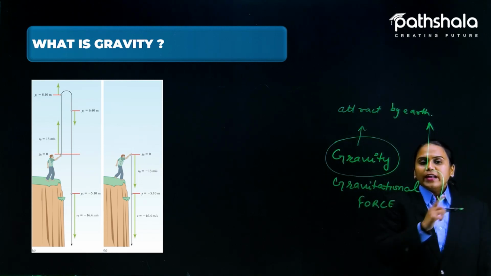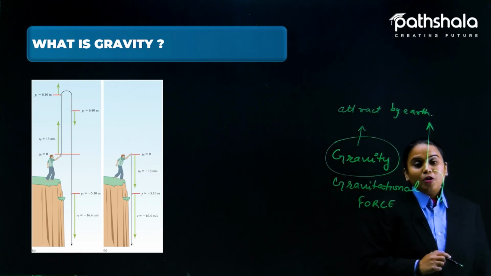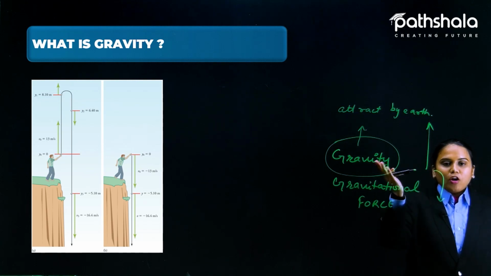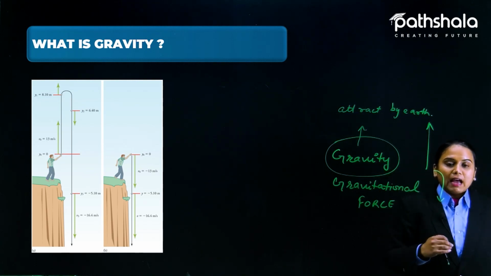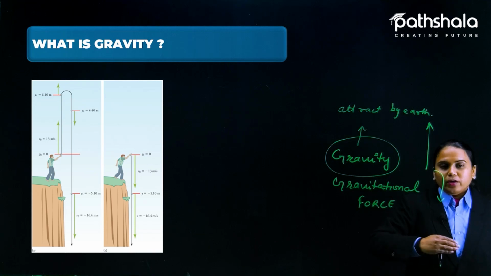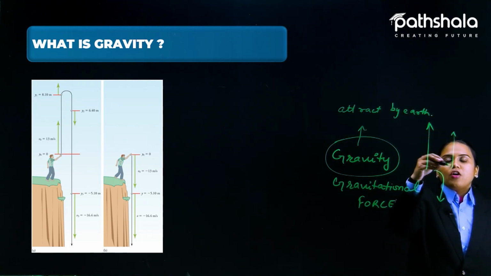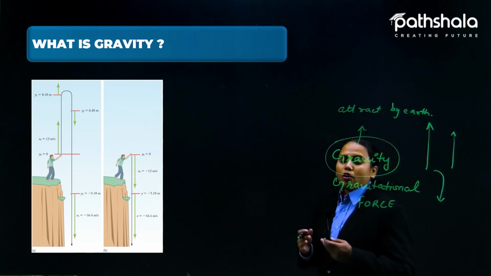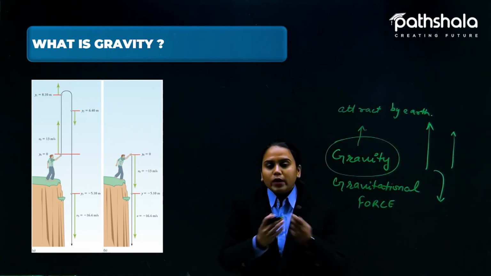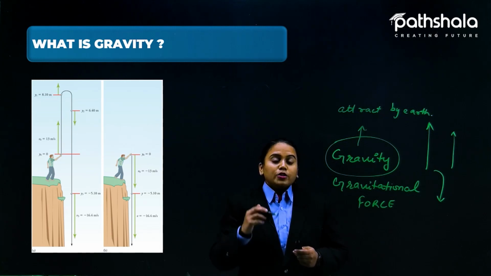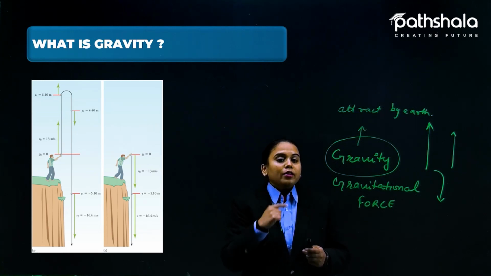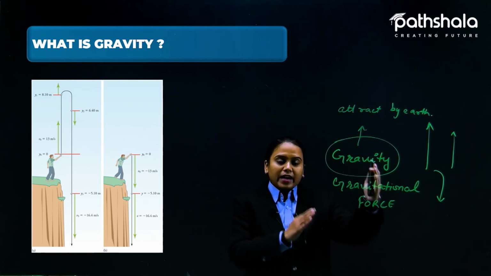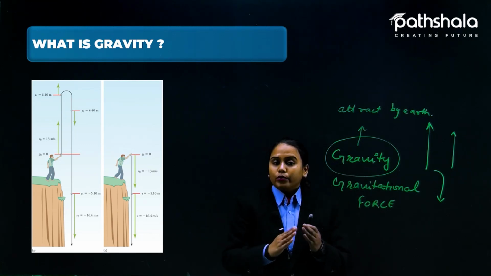You might have heard the story of Newton, that once Newton was sitting under a tree and an apple fell on him, and he was thinking, why does it fall on me only? Why doesn't it move in the air, or left or right, or get thrown to some other place? Why does it always fall in the downward direction? According to that, Newton formulated some rules and theories related to gravity, and we are going to read all that in this chapter.